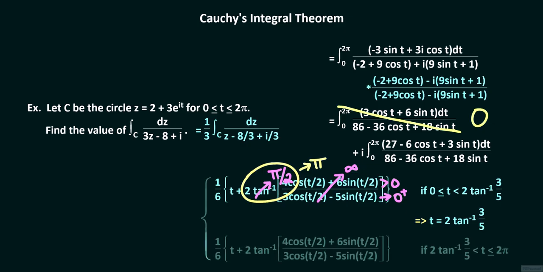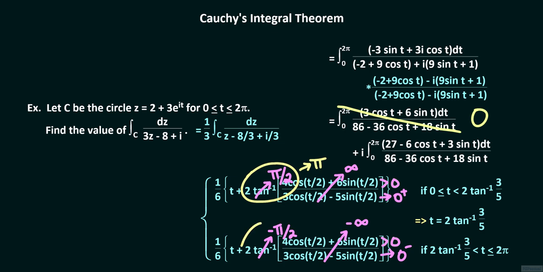As t approaches 2 arctangent 3/5 from the right, the viewer can verify that the denominator this time approaches 0 from negative values, while the numerator stays positive, so that this fraction tends to minus infinity. The arctangent will tend to minus pi over 2, and 2 times the arctangent will tend to minus pi.